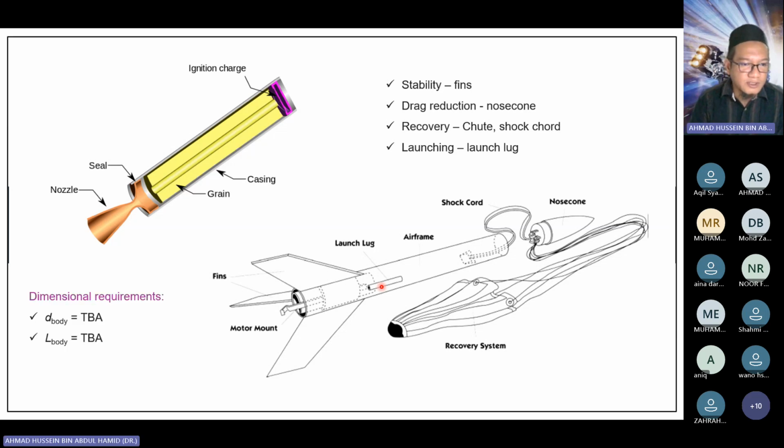In terms of dimensional requirements, we will advise you later. You have to follow us, and we will provide the body diameter and the length of the body. Each team has to follow this strictly. Otherwise, we are afraid that we cannot fit the nozzle, or we cannot fit the motor later on, if you don't follow these dimensional requirements strictly. But we will advise you on the requirements later on.